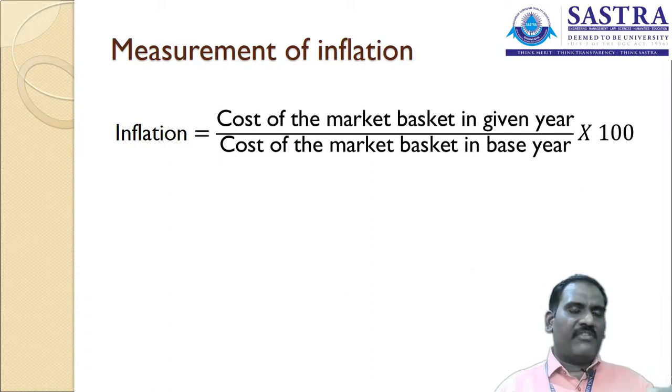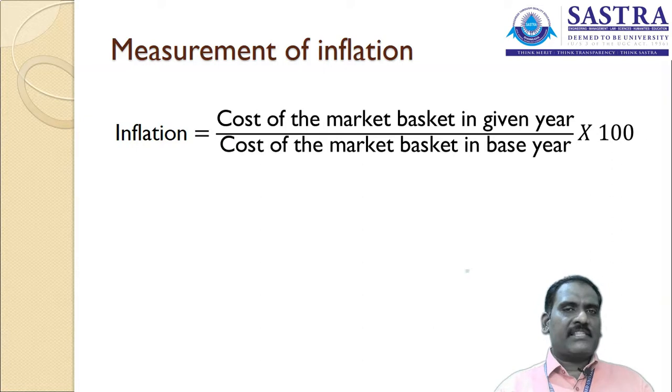So both are the same, 50 divided by 50 multiplied with 100. So during the year 2019, the index of inflation is 100 points, or you can take it as 100%.